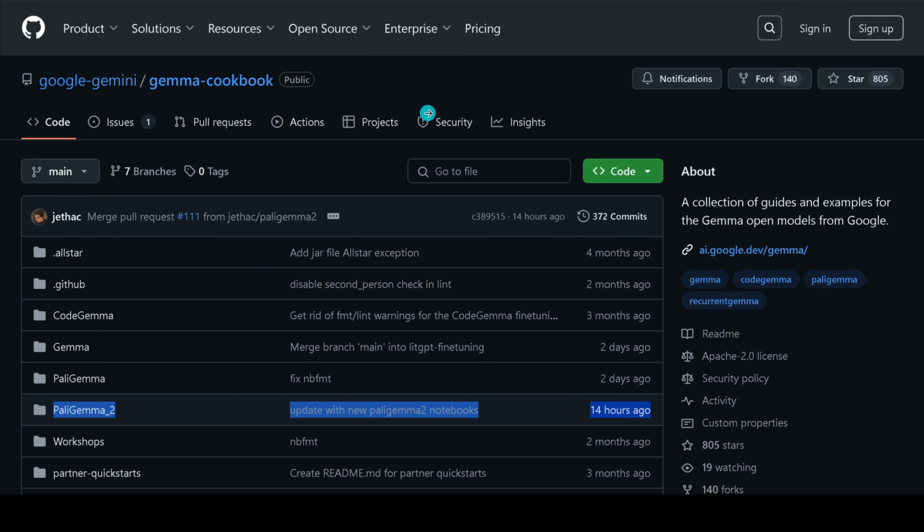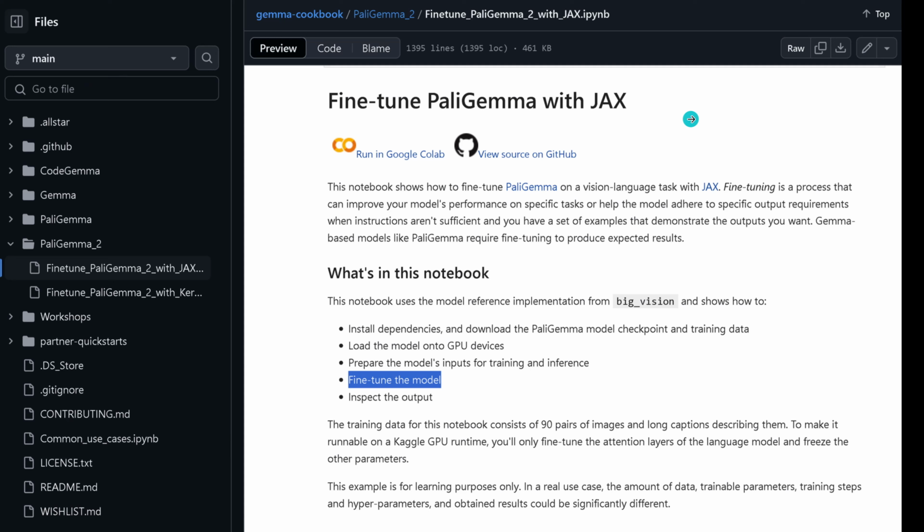You find all of this in the Google Gemma Cookbook. And you see, just 14 hours ago, PaliGemma 2 became available for you under the Apache 2 open source license, with updated new notebooks. Talking about the new notebooks, of course we are with Google, so remember, we are working with tensor processing units, TPUs, and we have the real parallelization optimization with JAX. I think I have multiple videos on the JAX implementation if you want to have a look at this.